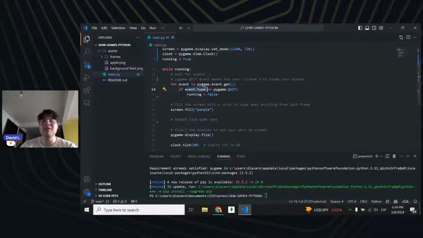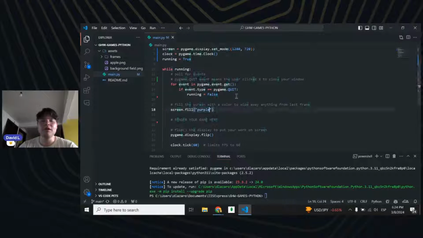What I mean with this is that, for example, Visual Studio Code has an exit button. Well, the PyGame window is also going to have a minimize and exit button. So if I click the exit button, I'm going to stop running my game and my window is going to close.